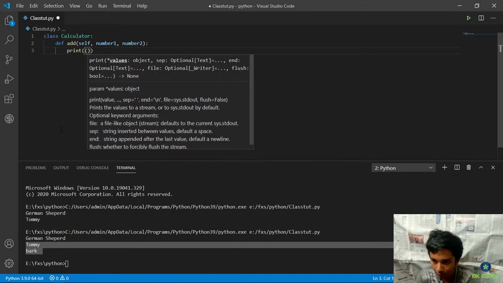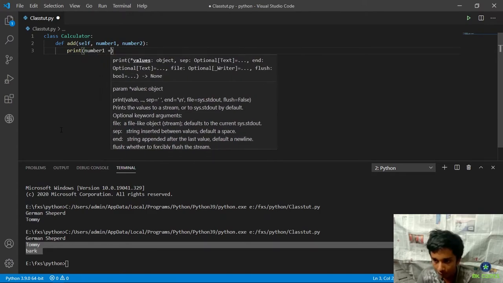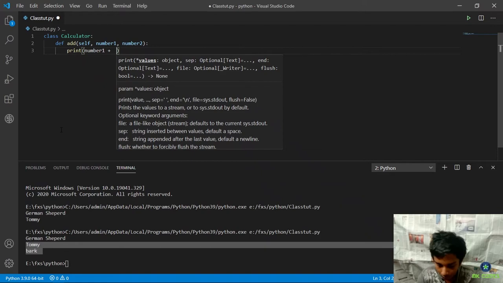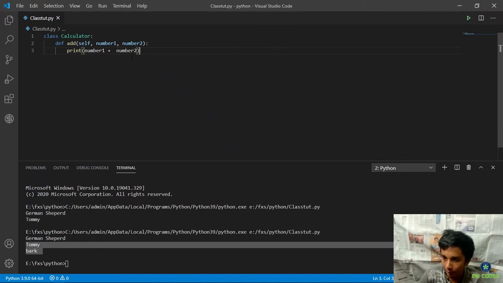So print number 1 plus number 2, and that's basically the add method.